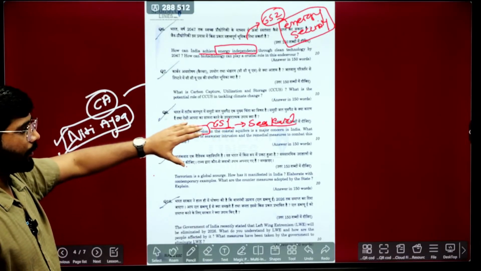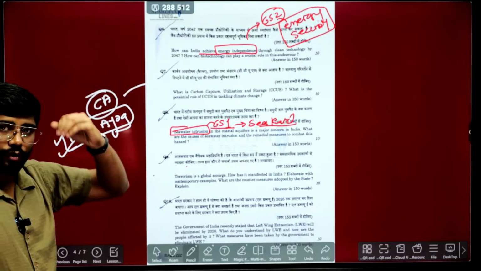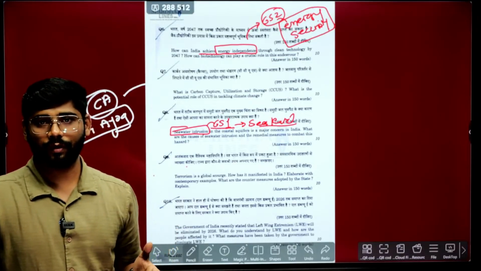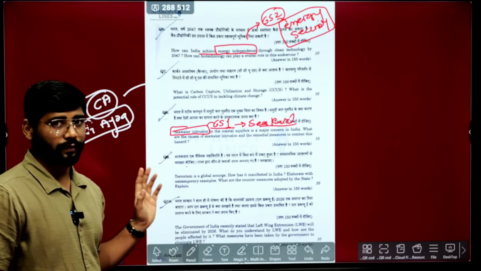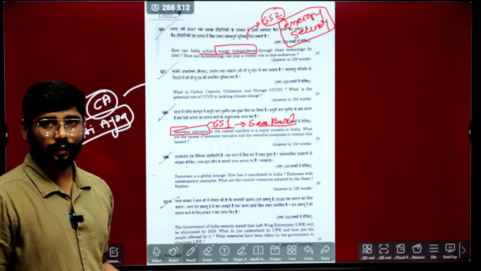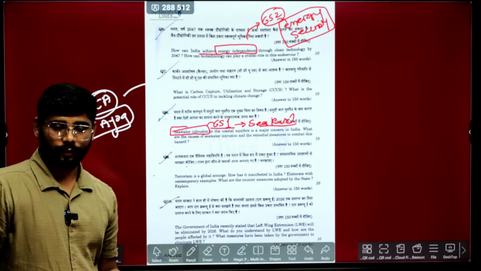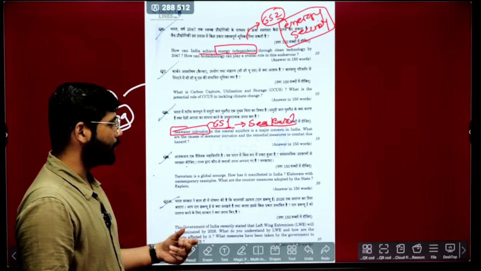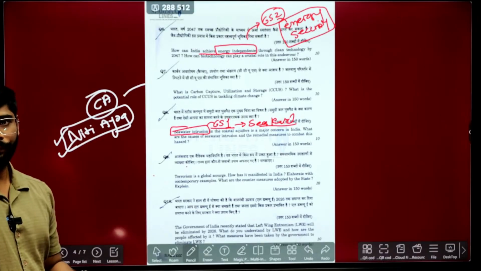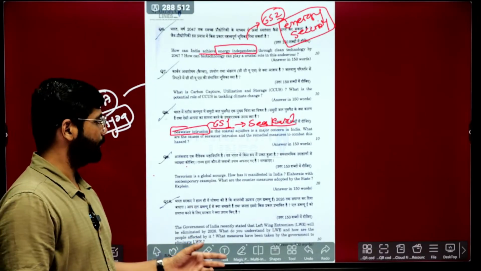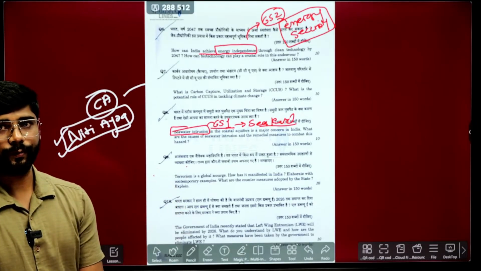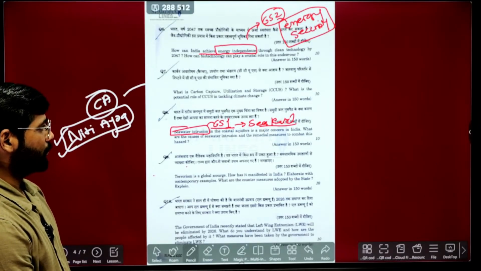If you trace this year only, what they asked in GS1 is again repeating in GS3. So it's not that once you complete GS1 and GS2 you are done; you need to go and see again what they are doing here, because they might repeat the question. Notes making and content building is not something you stop one or two days, or one week, before the mains. Continuously, before appearing for the examination, you need to give at least one view to every part. This is again a GS1 part, and previous-year questions were also asked on seawater intrusion, which also makes the base.